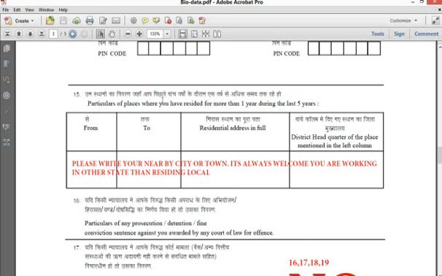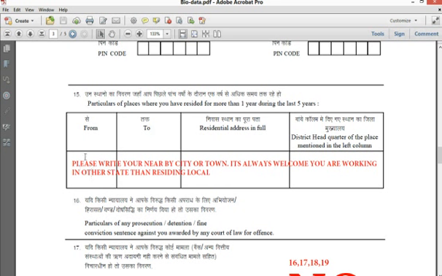About the particulars of places where you have resided more than 1 year during the last 5 years. Please don't write all the places which you have resided in the last 5 years. Mention maximum 2 or 3 only. Don't go more than 3, because you don't have space and you need to explain a lot of things in the interview.